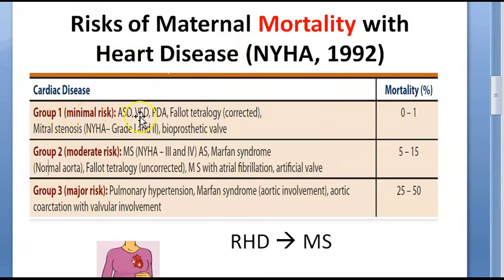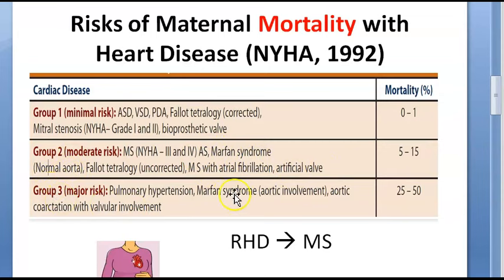Group 1 is minimal risk like ASD, VSD, PDA, Fallot's tetralogy which is corrected, mitral stenosis under grade 1 and grade 2 of NYHA, that is uncompromised and slightly compromised. And if they have a bioprosthetic valve, minimal risk. Moderate risk will be mitral stenosis which is grade 3 and grade 4 of NYHA, aortic stenosis, Marfan syndrome with normal aorta, Fallot's tetralogy which is uncorrected. Here you got corrected, here you are getting uncorrected. Mitral stenosis with atrial fibrillation, artificial valve. Remember here Marfan syndrome with normal aorta.